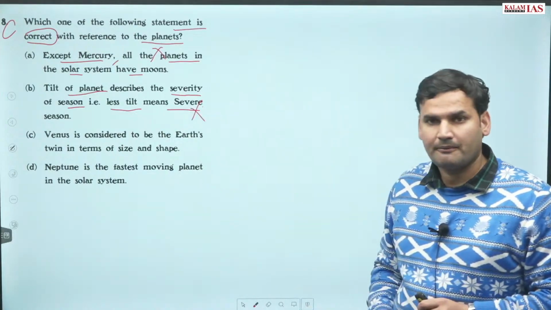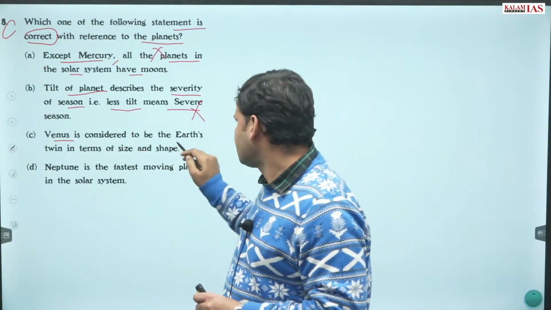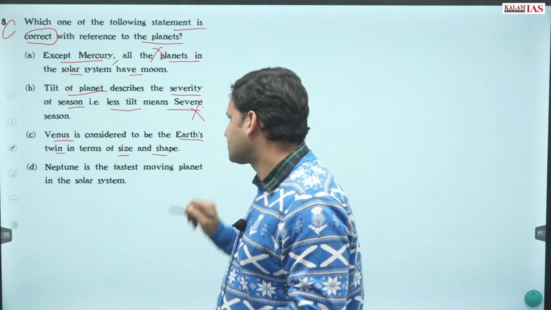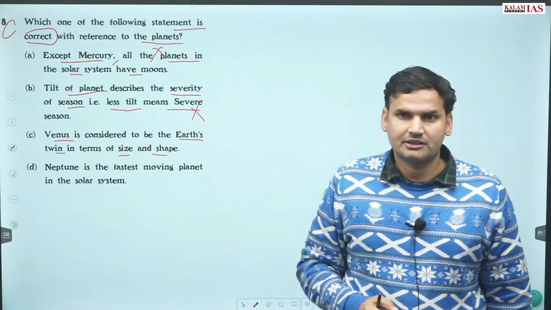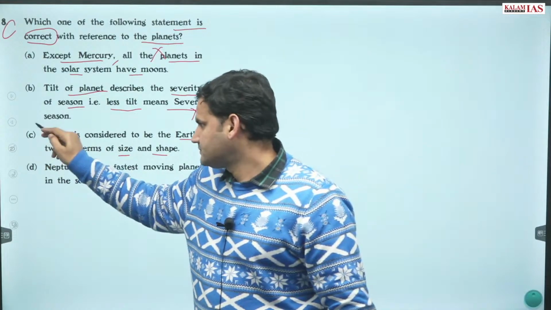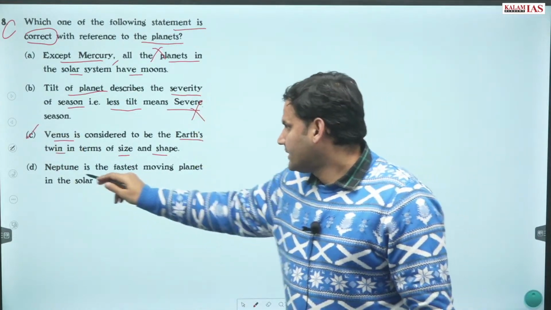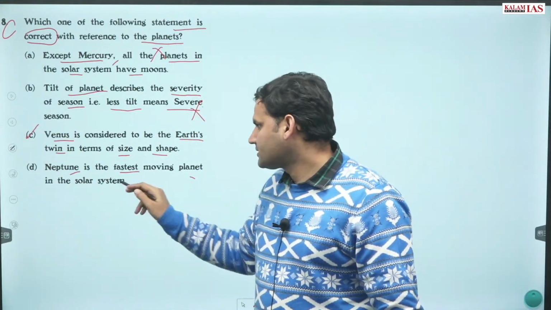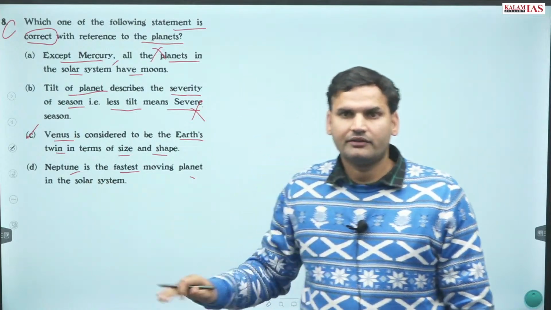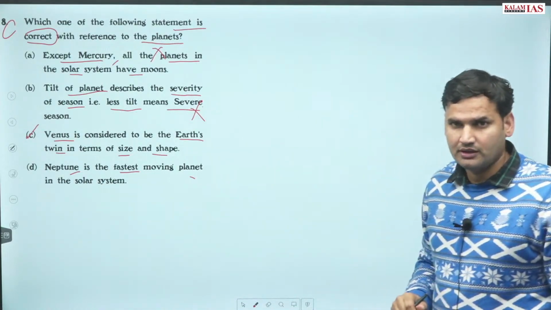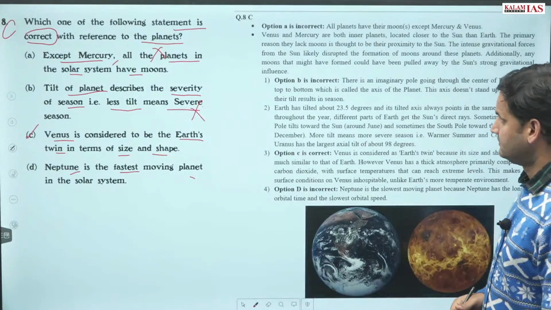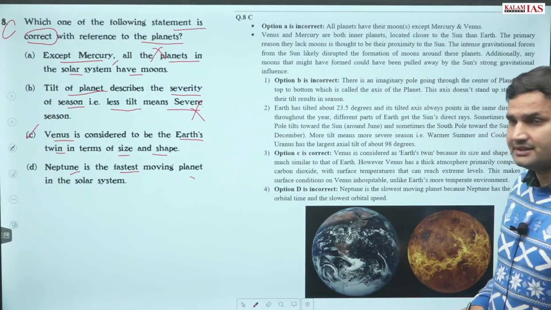Also wrong. Venus is considered to be the Earth's twin in terms of size and shape. Definitely this statement is correct. And Neptune is the fastest moving planet in the solar system. No, this is wrong. In fact, it is the slowest of all. The correct answer is C.